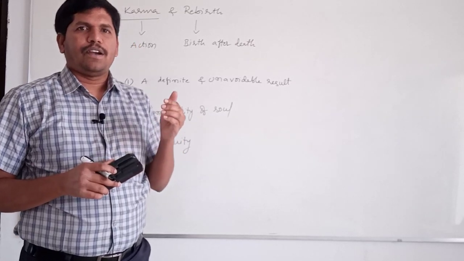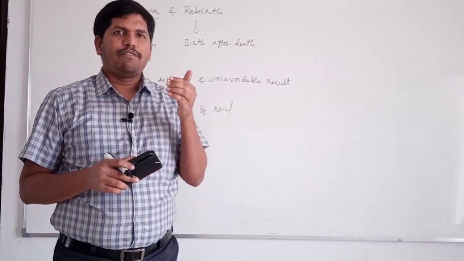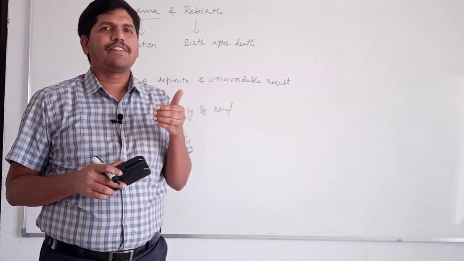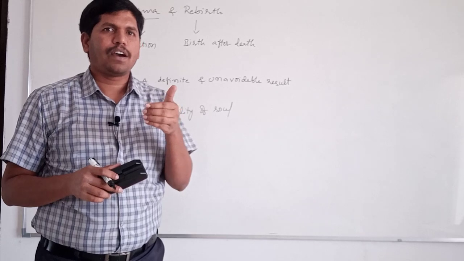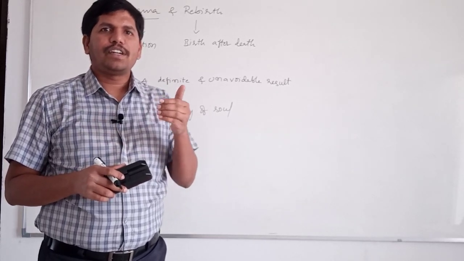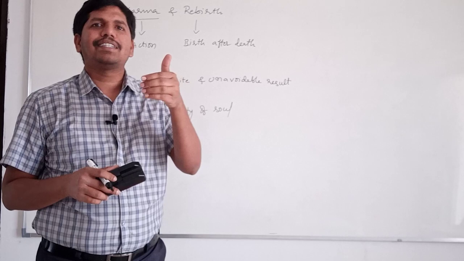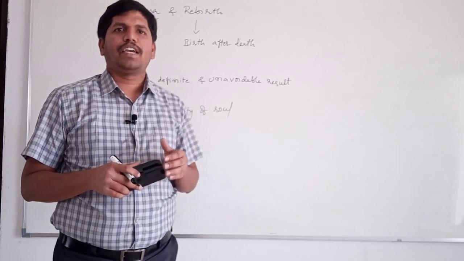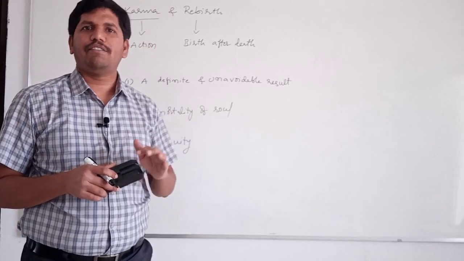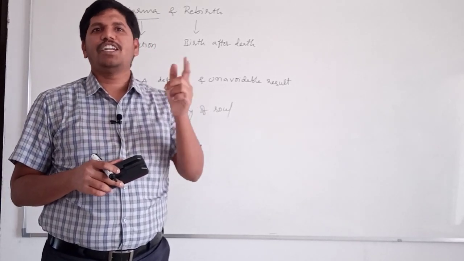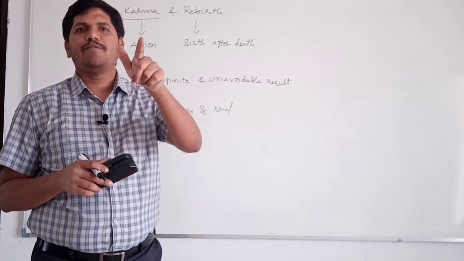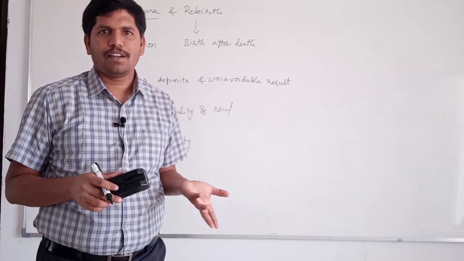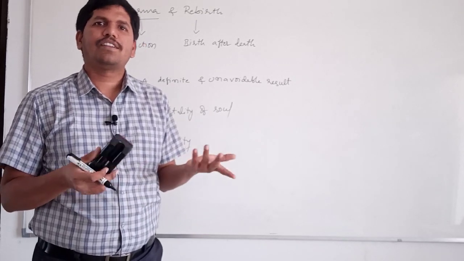And whenever we do not receive the results of our actions in a particular janma, or a particular life, we will receive the results of those actions in the next janma or next life. They can be punishments or rewards. Even if a king is involved in bad actions, in the next janma he may not get birth like that of a king. He may get birth like that of a pig, a donkey, or a poor man.